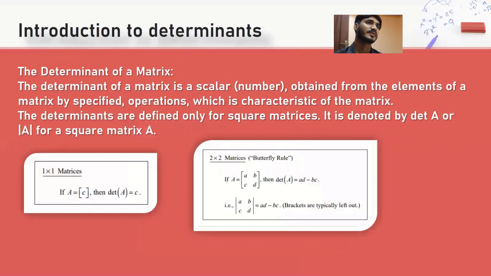Introduction to determinant. The determinant of a matrix is a scalar number obtained from the elements of a matrix by specified operations, which is a characteristic of the matrix. The determinants are defined only for square matrices. It is denoted by det A or |A| for a square matrix A.